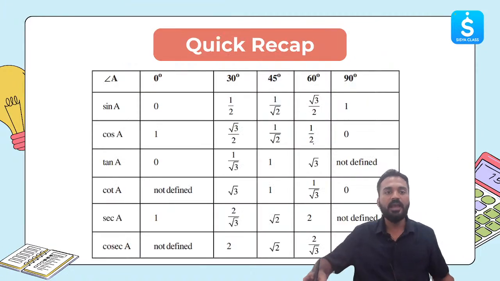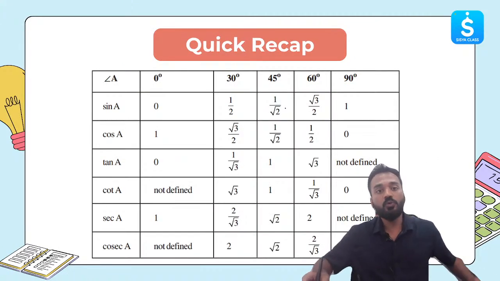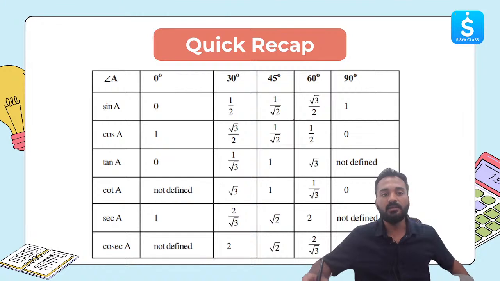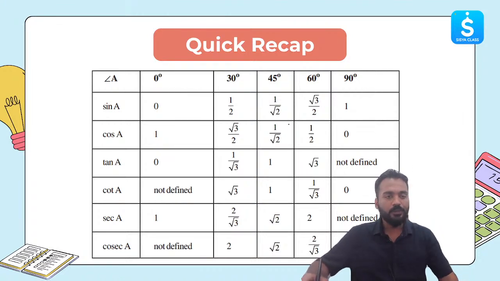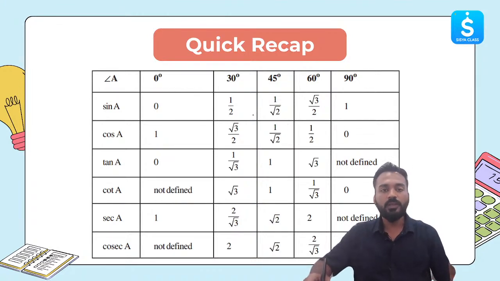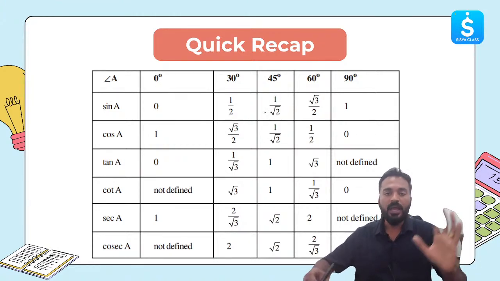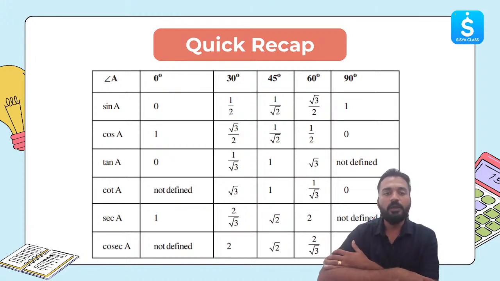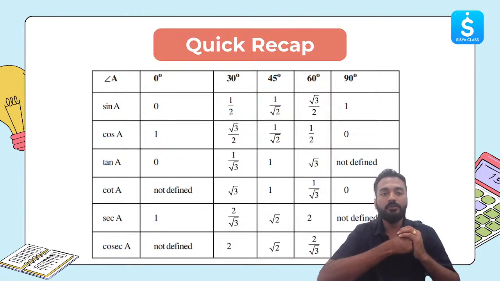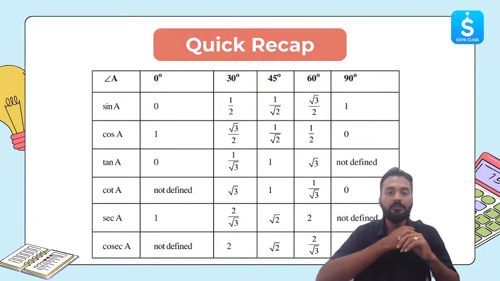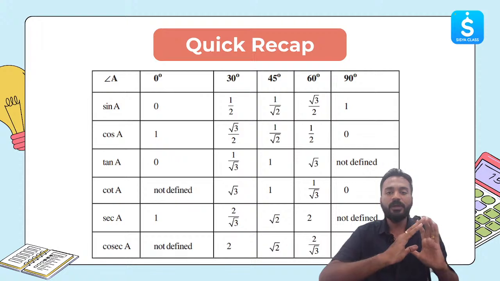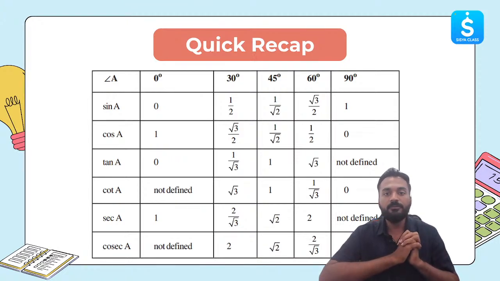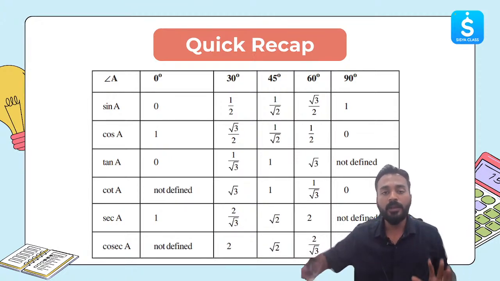Now let's quickly recap the trigonometric ratios values at important standard angles. There are certain standard angles in trigonometry. I'm not saying that every angle will not have a value for the trigonometric ratio. Every angle will have a value; if it does not have a value, it will be not defined. But these standard angles are very, very important, which are used in daily life. 0 degree, 30 degree, 45 degree, 60 degree and 90 degree. These 5 angles you all must remember.